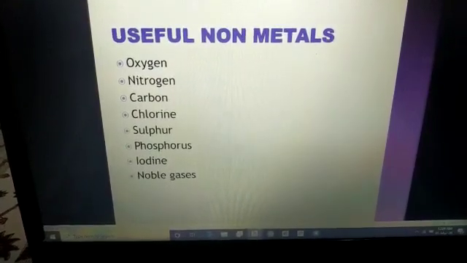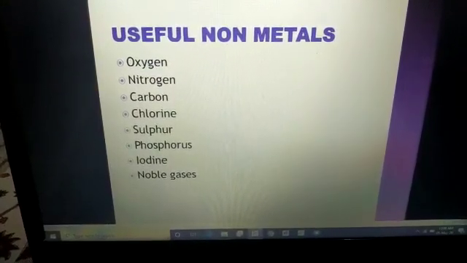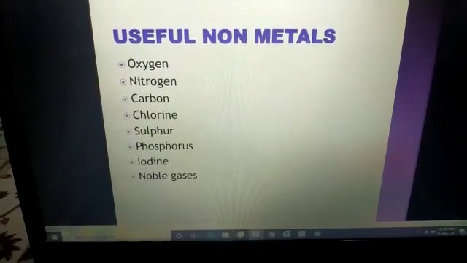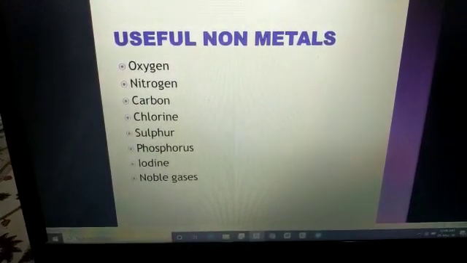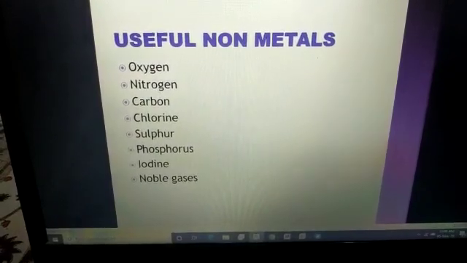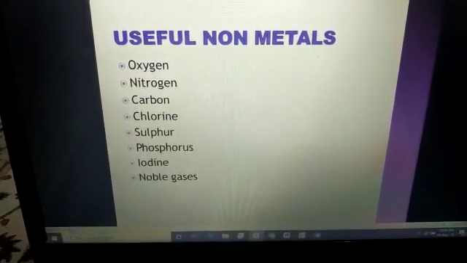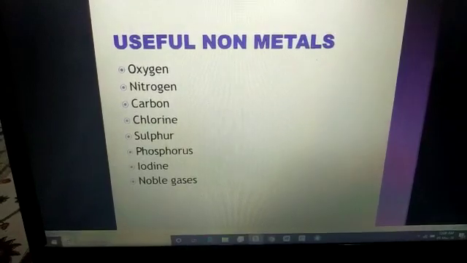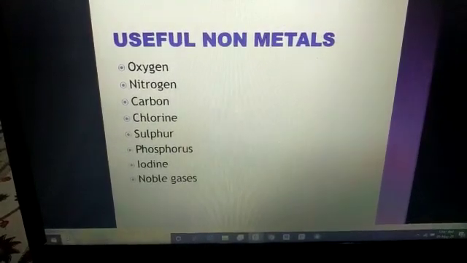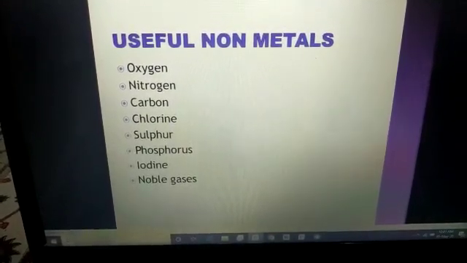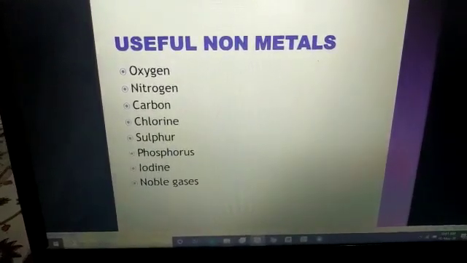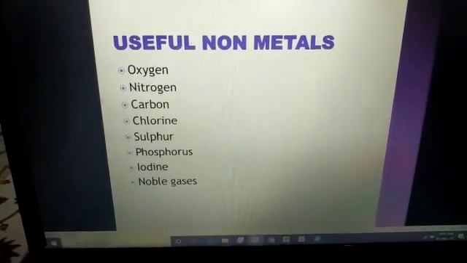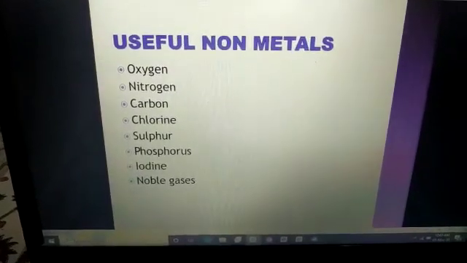As I told you, wherever you want to write the uses of any product which contains nitrogen, you can blindly write that it can be used for fertilizers. The reason is that nitrogenous compounds are utilized by plants as a chemical fertilizer. Okay students? Now the next one is carbon.